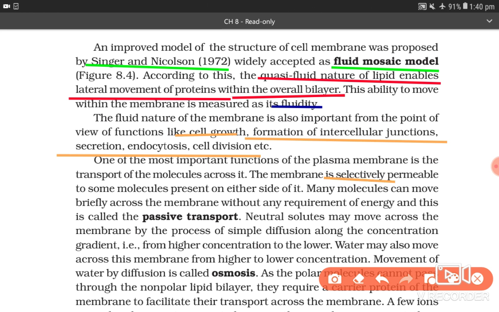The membrane is selectively permeable to some molecules present on either side of it. Many molecules can move briefly across the membrane without requirement of energy, and this is called passive transport. Neutral solutes may move across the membrane by the process of simple diffusion along the concentration gradient, that is, from higher concentration to the lower concentration. Water may also move across this membrane from higher to lower concentration. Movement of water by diffusion is called osmosis.